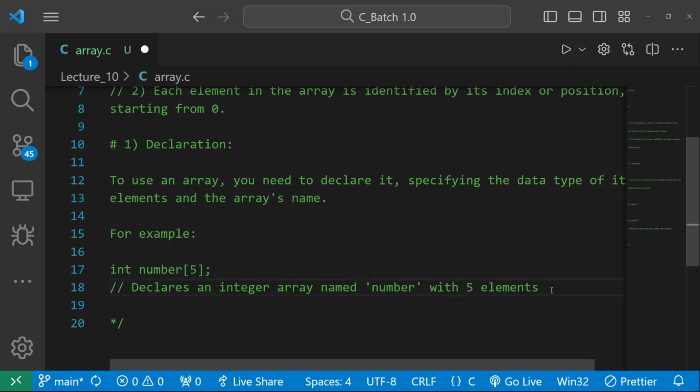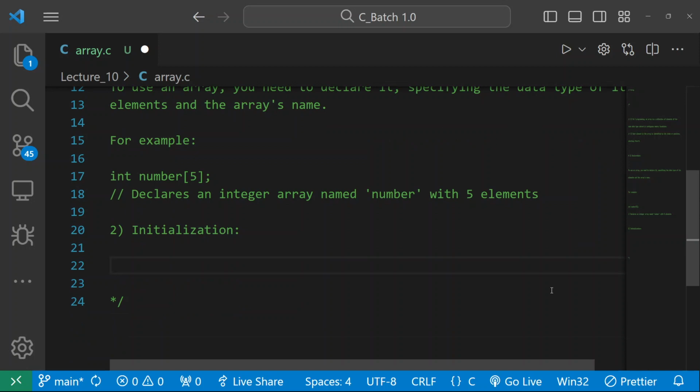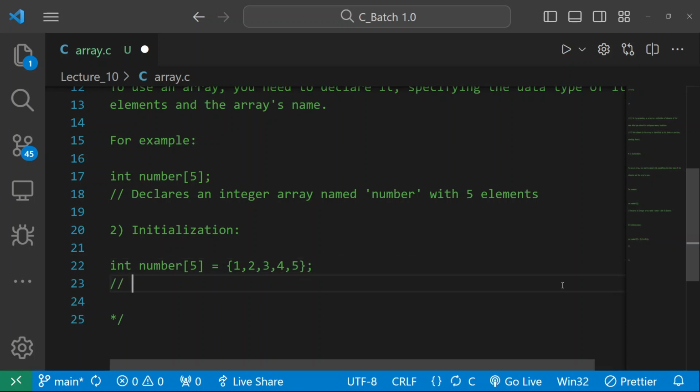But how to initialize it? That is your concept of initialization. Learn that thing. Same thing: I write my first part, that is the declaration, int number[5], then I write some integer elements in it. You can see 1, 2, 3, 4, and 5. So here you can check what I have written.